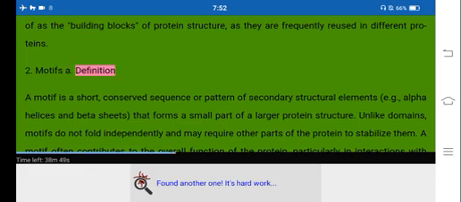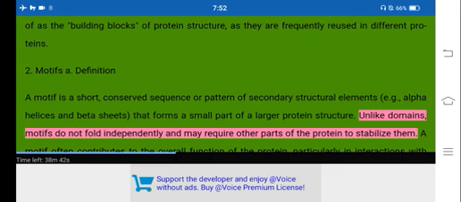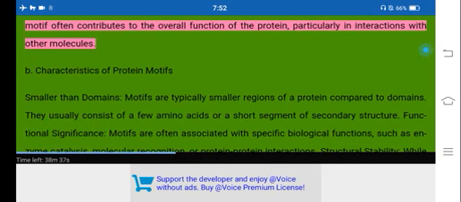2. Motifs. A. Definition. A motif is a short, conserved sequence or pattern of secondary structural elements, e.g., alpha helices and beta sheets, that forms a small part of a larger protein structure. Unlike domains, motifs do not fold independently and may require other parts of the protein to stabilize them. A motif often contributes to the overall function of the protein, particularly in interactions with other molecules.